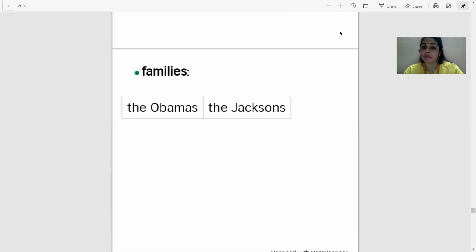We are saying Sharmas. That means whosoever comes into that family, we are talking about all the members. The Obamas, the Jacksons. The Jacksons are very good singers. The Obamas love discipline. This way we use the article to designate the family for certain important qualities. Clear?